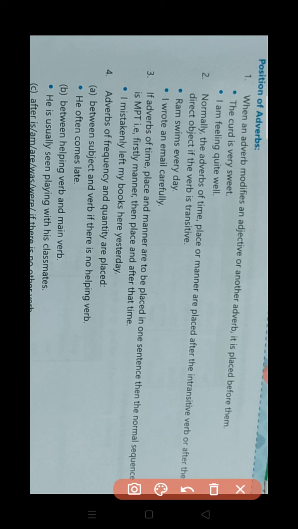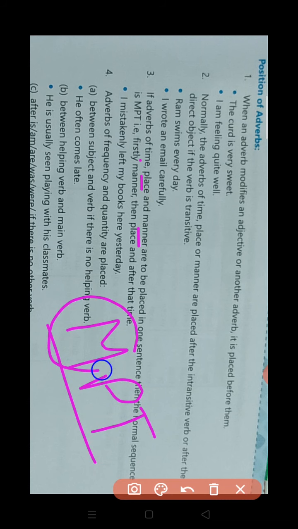Next, if adverbs of time, place and manner are placed in one sentence, what should be the sequence? If in a sentence an adverb of time, place and manner are given, then we have to follow the pattern MPT. MPT means manner at first, after that we have to use the adverb of place, and then we have to use the adverb of time.